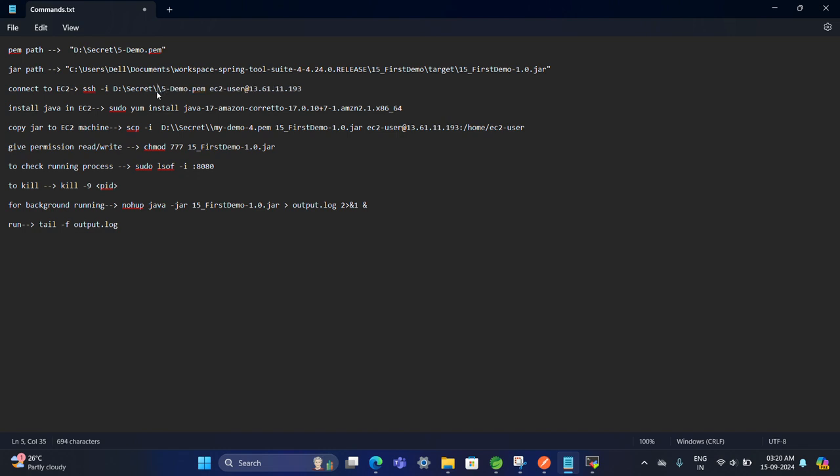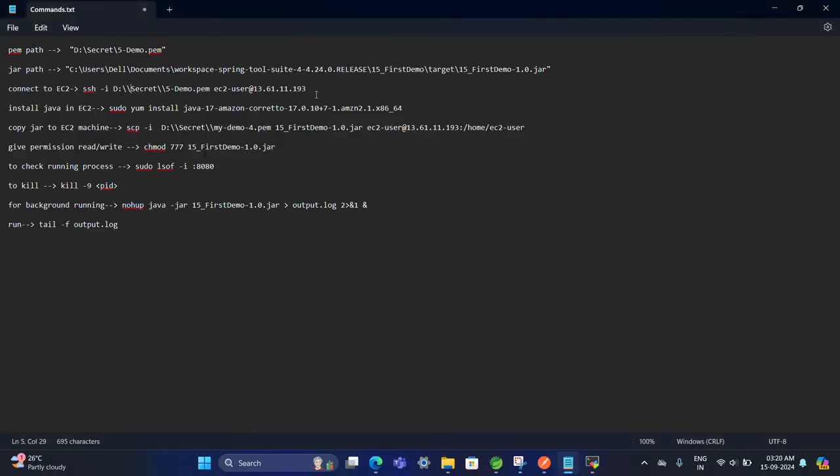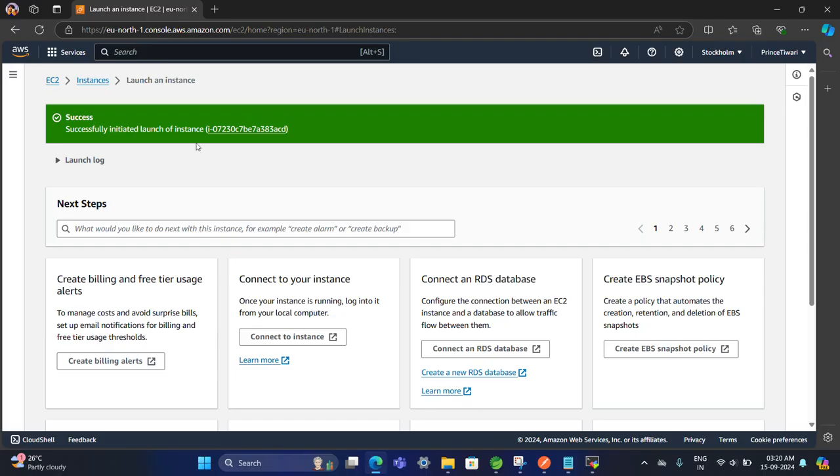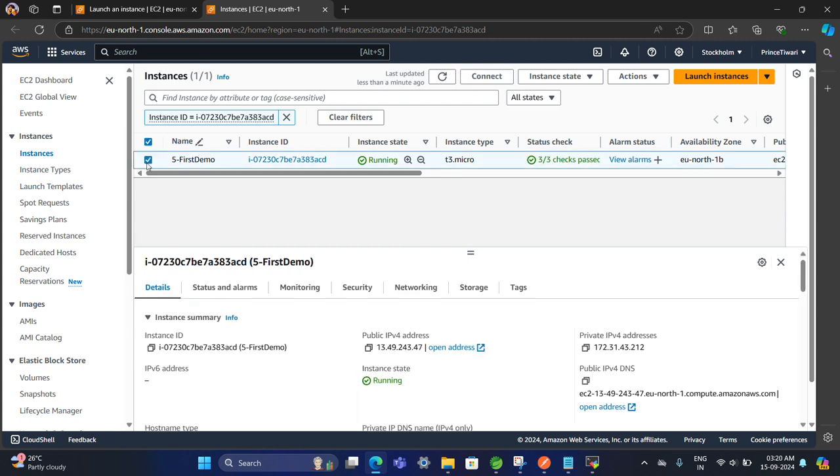Then double forward slash. When we use a forward slash, we should use a double forward slash. Now next, here is a port. This is the old port of the earlier instance, so I want to get my new one here. Let's check where it is. 5 demo, and this is the IP, my port number. Copy, then paste it here.